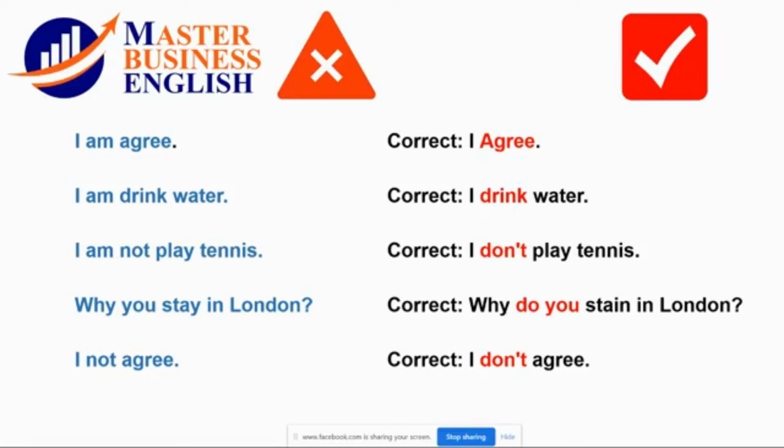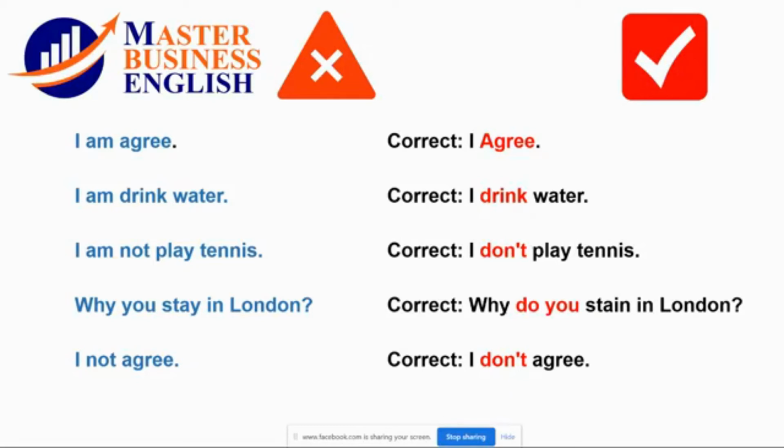So here it's do: "Why do you stay in London?" WH, then the auxiliary, then the subject, then the verb, and then the complement.